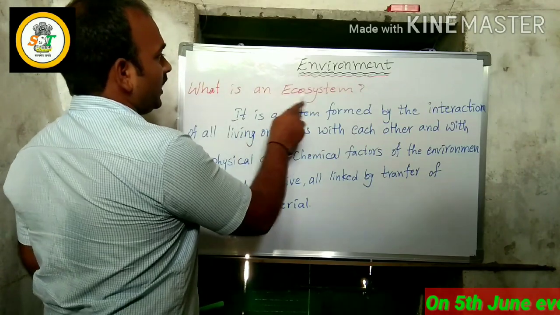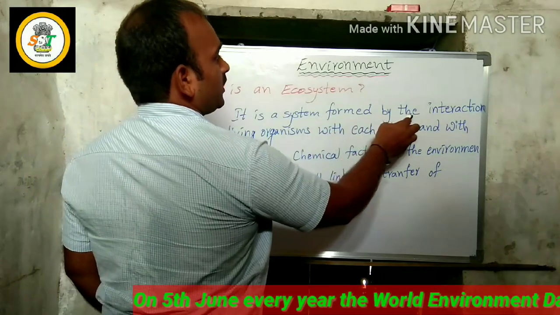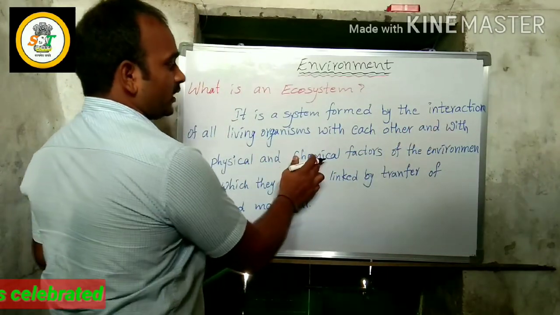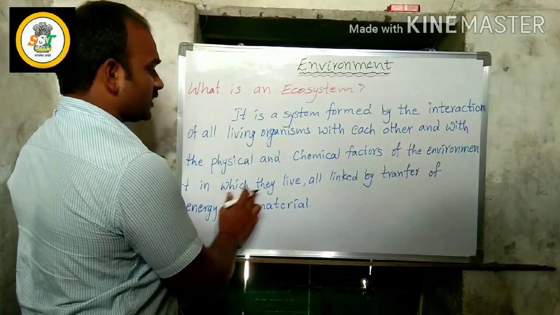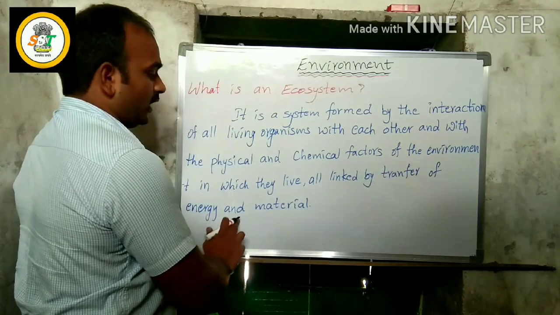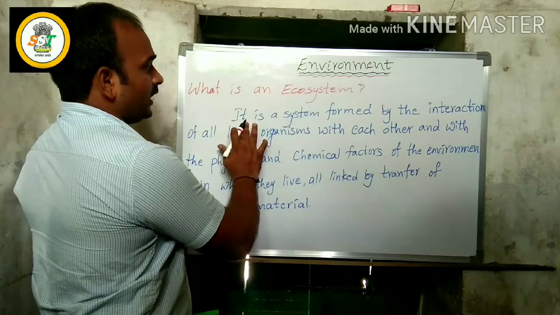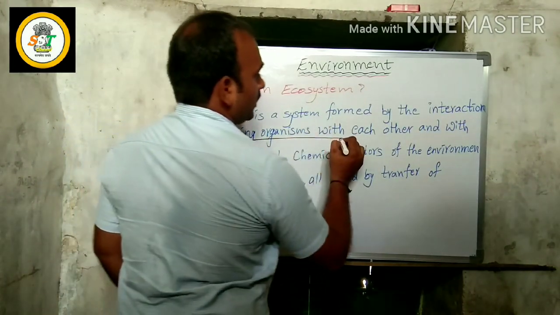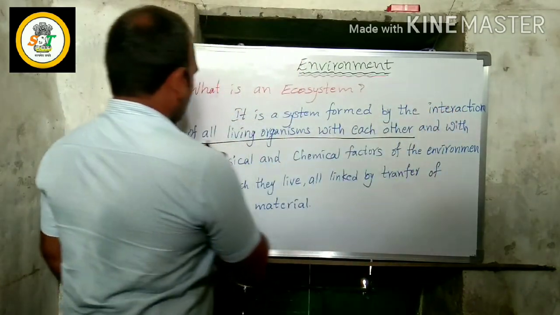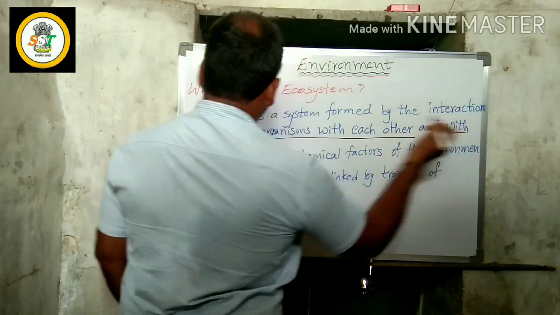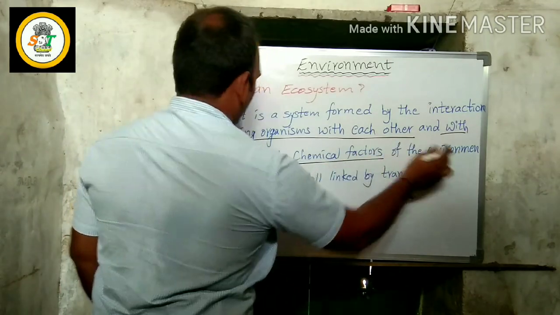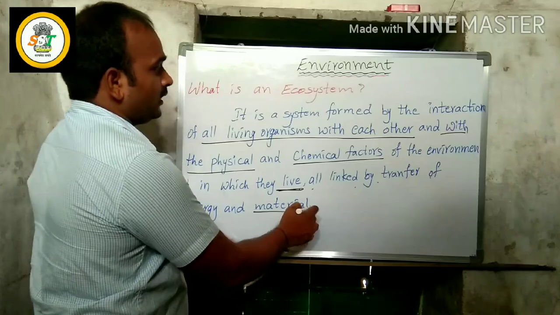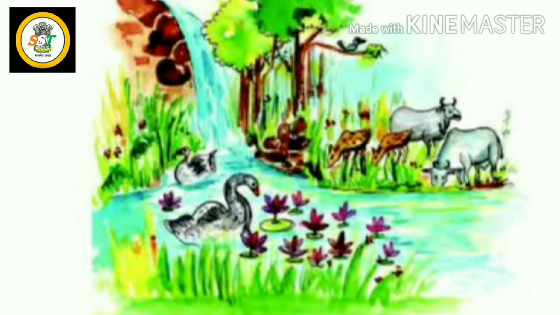Next point. What is an ecosystem? It is a system formed by the interaction of all living organisms with each other and with the physical and chemical factors of the environment in which they live, all linked by the transfer of energy and material. This is called the ecosystem.